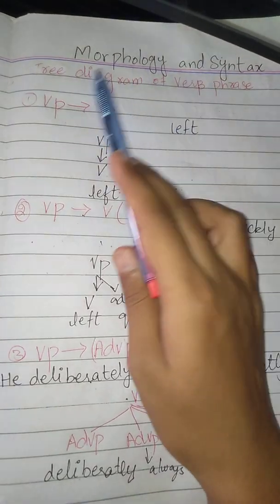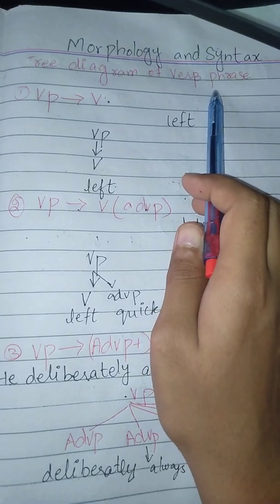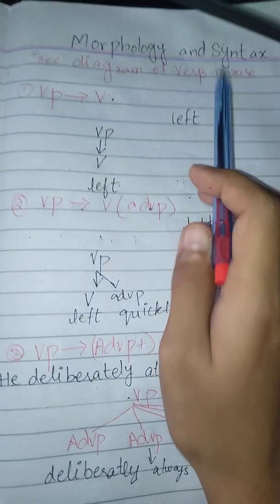Assalamualaikum guys. In today's lecture we are going to talk about the tree diagram of verb phrase. In the previous lecture we discussed the prepositional phrase.